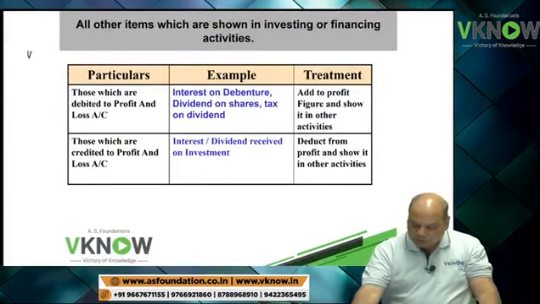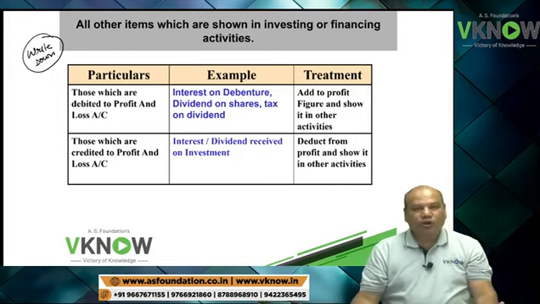Now next note, write down the third type of adjustment. I have told you there are three types of adjustments in the indirect method.